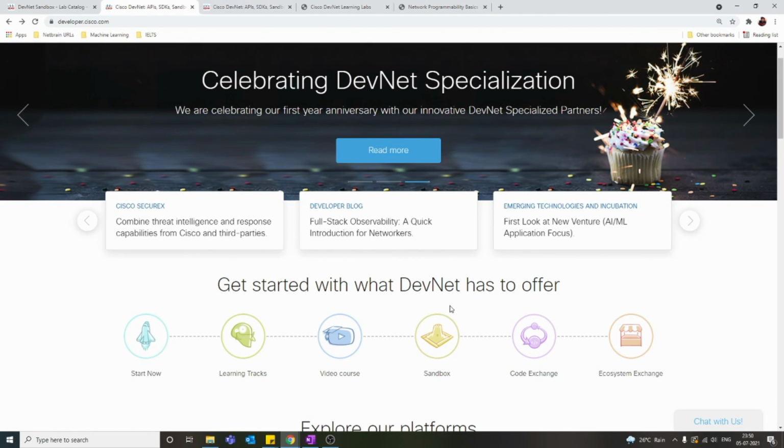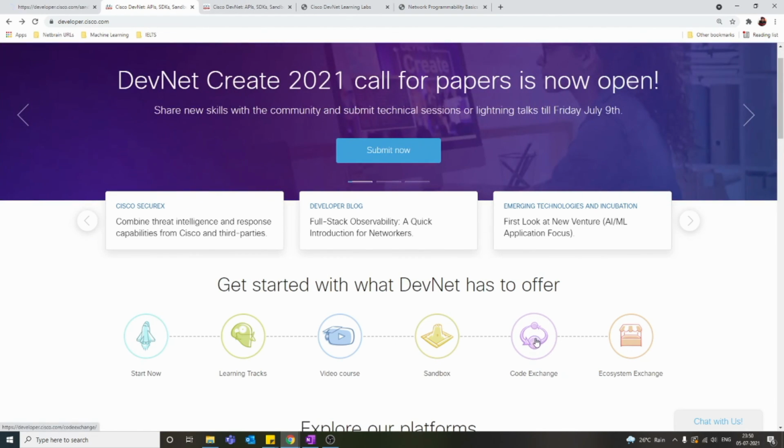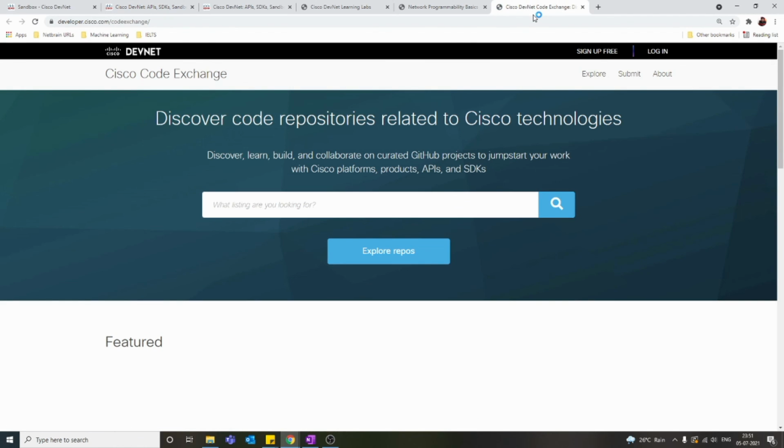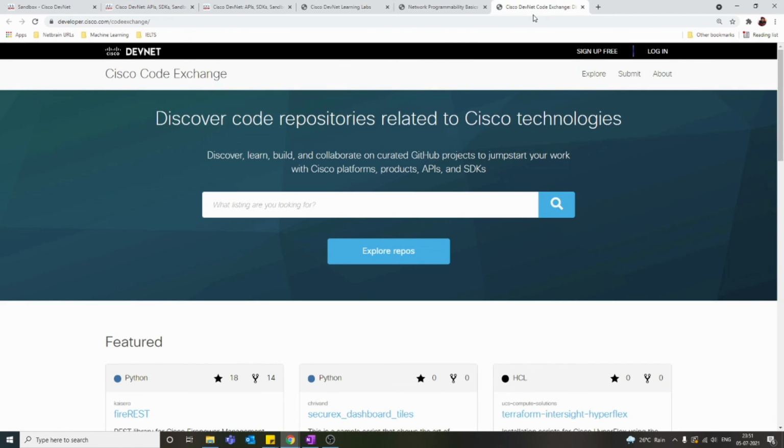After that, yes, then this Code Exchange, that's another very interesting place we can look into. Code Exchange is a collaboration platform. The experts will be sharing code here. Like if anyone did an automation to upgrade a Cisco device, that's a Python script that they will be posting here. So either you can reuse it, or you can use that to learn.